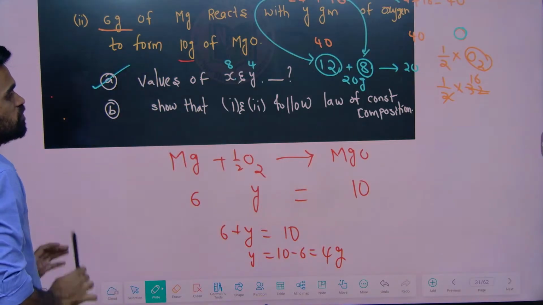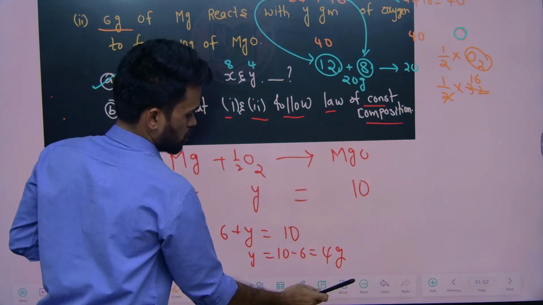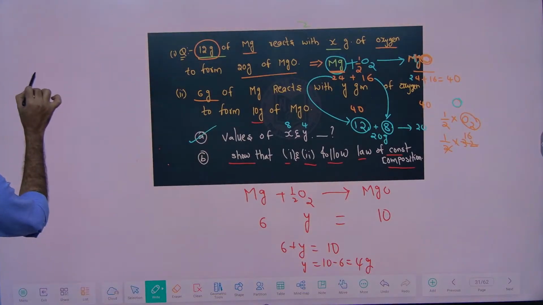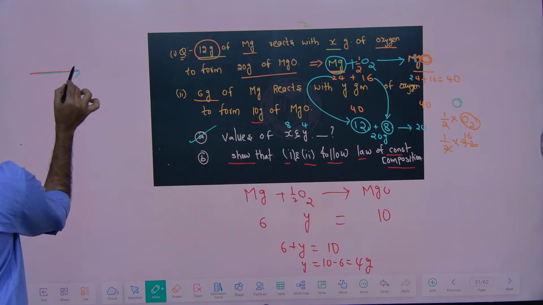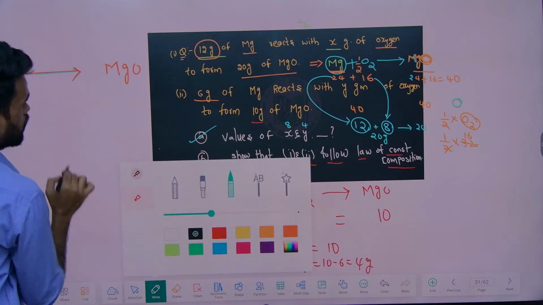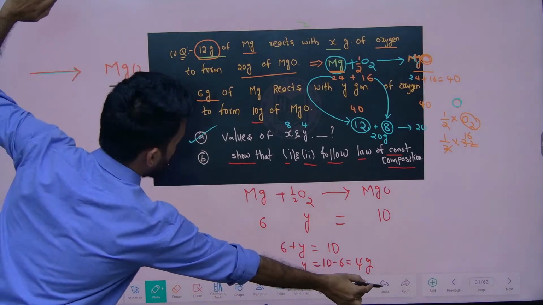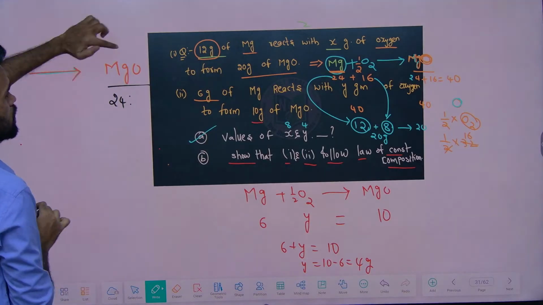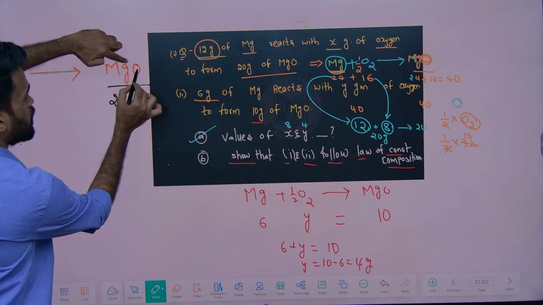Okay. The next question, if you observe: show that they follow the law of constant composition. See, during the reaction what they are forming, they are giving you only magnesium oxide right now. So magnesium oxide is given. Now look at this: magnesium atomic number is 12 and mass number is 24. I will tell you how to take the mass numbers for each element in 2-3 minutes. The next, what about oxygen here?